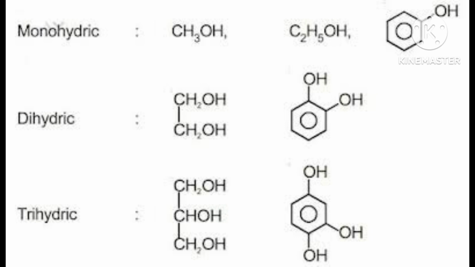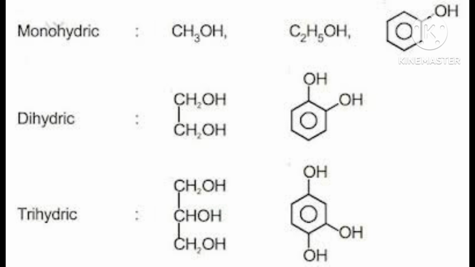Here the carbon may be sp3 hybridized, it may be sp2 hybridized, it may be sp also. But now for sp3 hybridized, that example I am telling you, where this sp3 hybridization carbon is there.